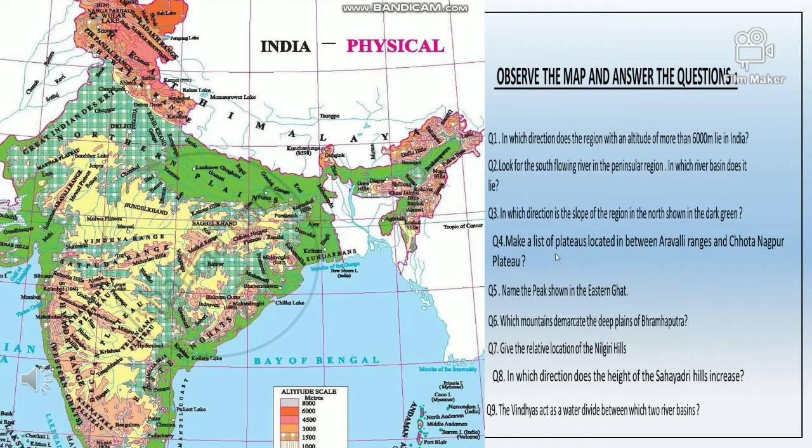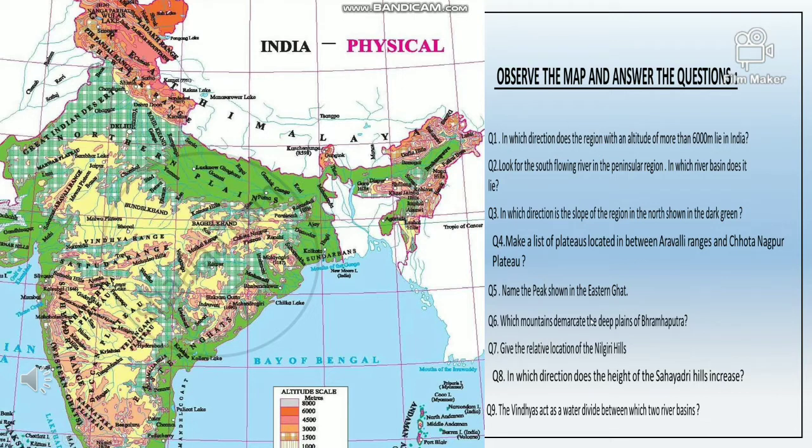Next question. Make a list of plateaus located between the Aravalli range and the Chota Nagpur plateau. Here are the Aravalli ranges and this is the Chota Nagpur plateau. The plateaus located between them are Mewat plateau, Bundelkhand, Baghelkhand and Malwa plateau. Now name the peaks shown in the Eastern Ghats. Here Mahendragiri and Malaygiri are the peaks shown in the Eastern Ghats.